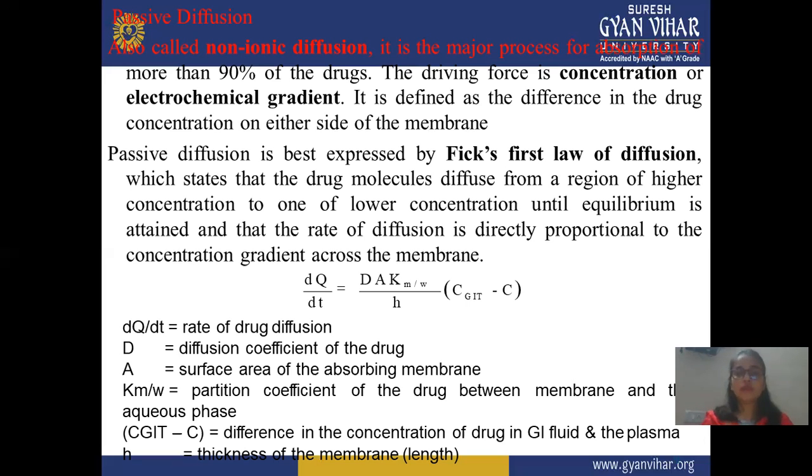Km/W is the partition coefficient of the drug between the membrane and the aqueous phase, meaning how much drug is available in the aqueous phase or between both sides of the membrane. CGIT minus C is the difference in the concentration of the drug in GI fluid and plasma, meaning how much drug is present in GI fluid and in plasma. Next is h, the thickness of the membrane, meaning how thick the membrane is.